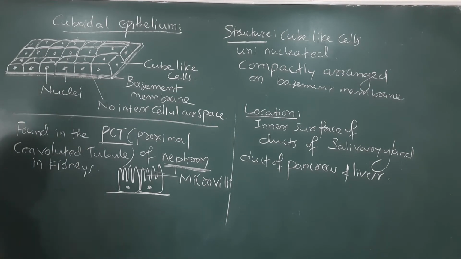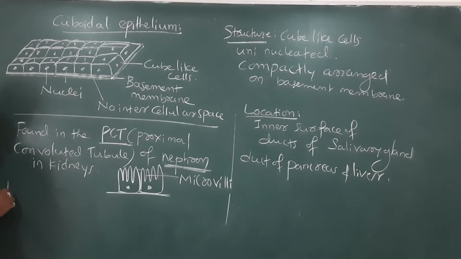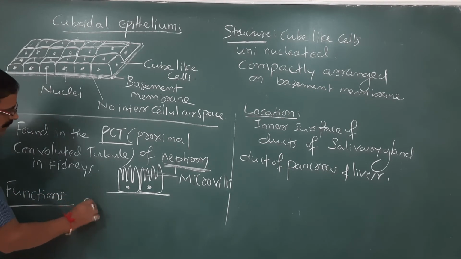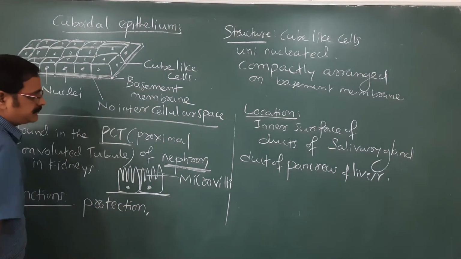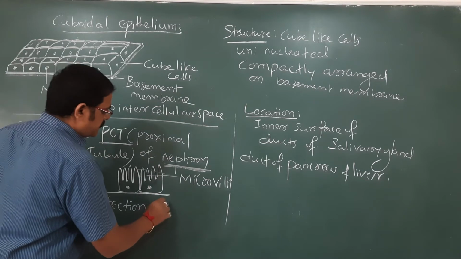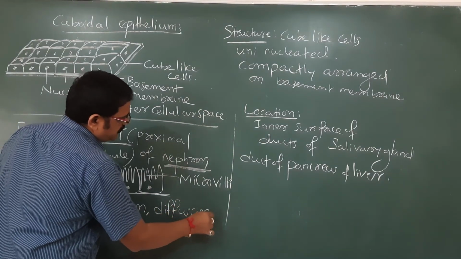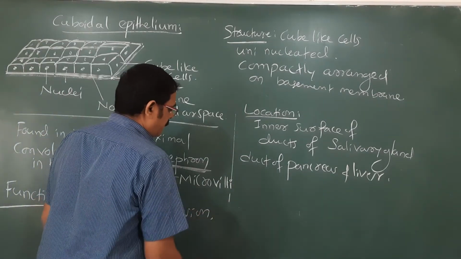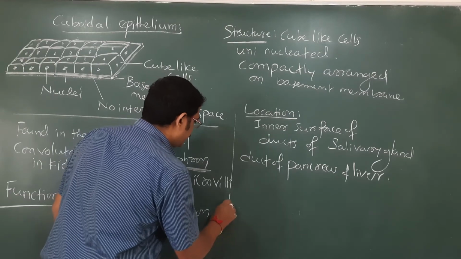So what are the basic functions of cuboidal epithelium? Let me mention the functions here. As an epithelium, they provide protection, diffusion of substances, then they help in better filtration and reabsorption of material.